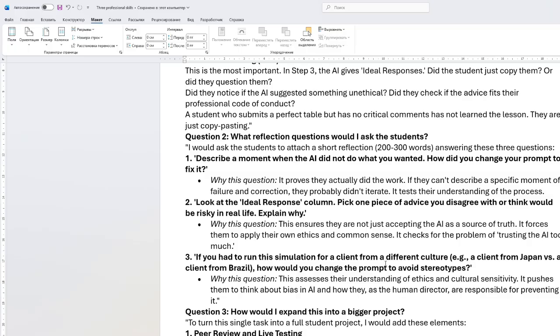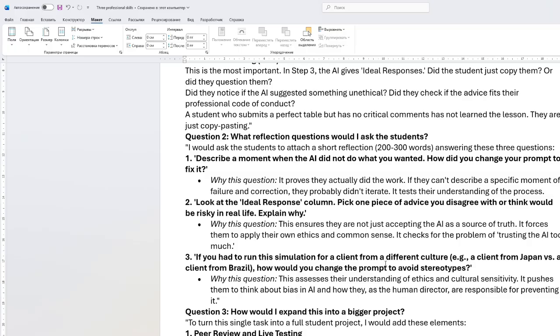The third one would be: if you had to run this simulation for a client from a different culture, for example a client from Japan or Brazil, how would you change the prompt to avoid stereotypes? In this case, the assessment is of their understanding of ethics and cultural sensitivity, and it pushes them to think about bias in AI and how they, as the human director, are responsible for preventing it. Different locations and different countries can have different kinds of ethical values and ethnicities, and other options which AI can be used for making improvements.